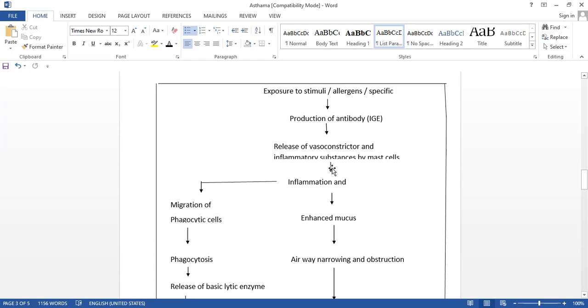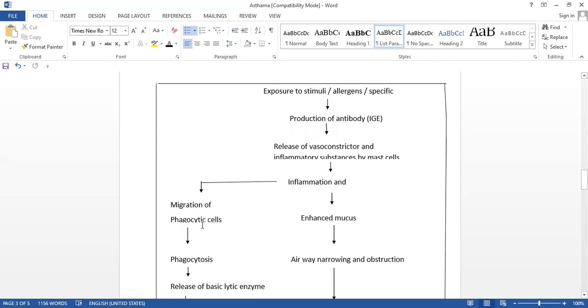Okay, then this causes inflammation and increases the mucus. Due to this inflammation, if there is any inflammation in any area of our body, our soldiers, who? The WBCs, mainly the neutrophils, migrate. Which type of cells? These are phagocytic in nature.